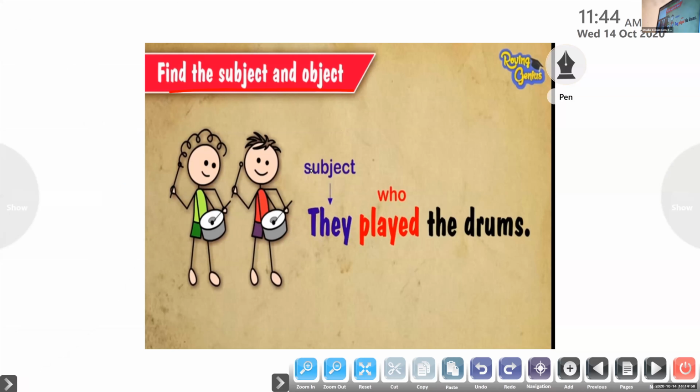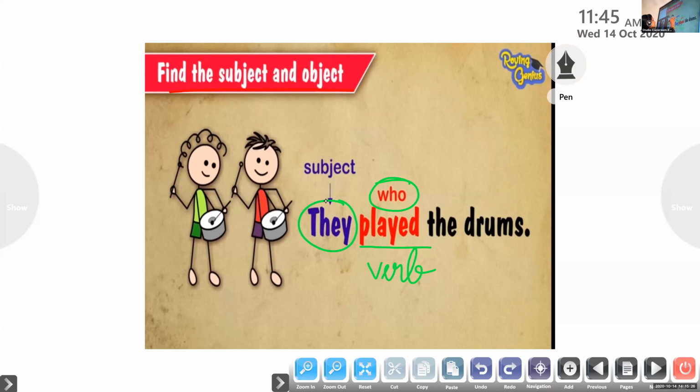Now find out the verb in that sentence. Played. So played is the verb in the sentence. In order to find out the subject of the sentence, what question do we need to ask? Come on. Who? Who played the drums? They played.